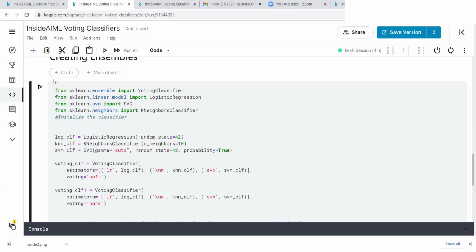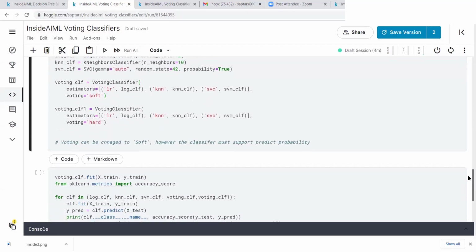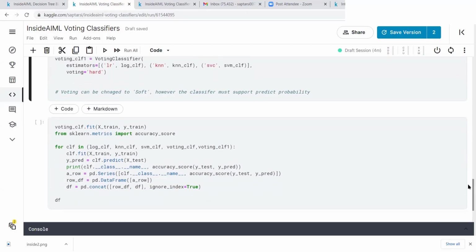So if I run this, my classifiers are created. Now I need to use them on my training data. So I am running them in a loop, training on the training set, and then evaluating them on the testing set. Let me run this.